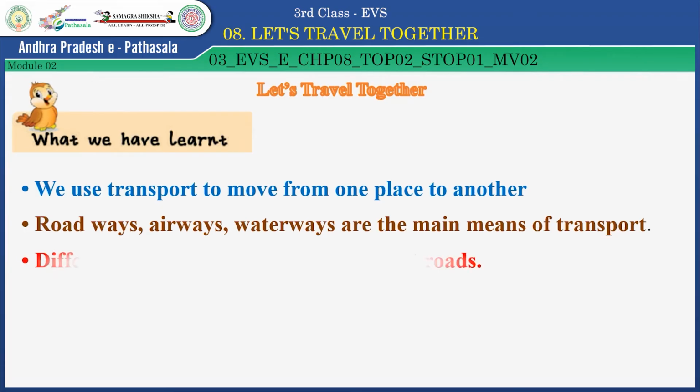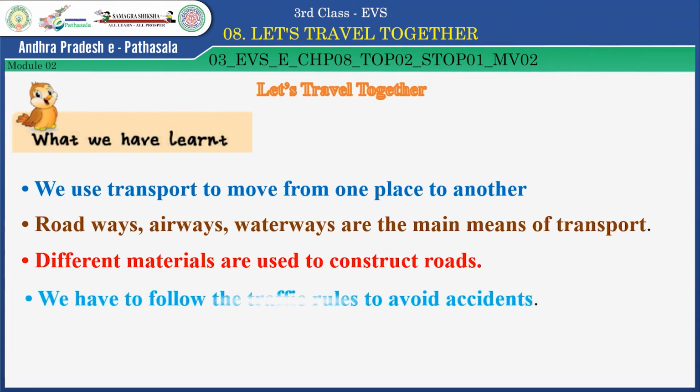Different materials are used to construct roads. We have to follow the traffic rules to avoid accidents. Vehicles need fuel to move. Very good, children. Now, let us see the next one, questioning.